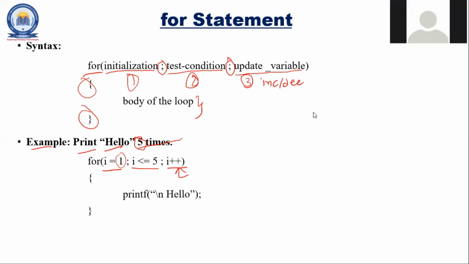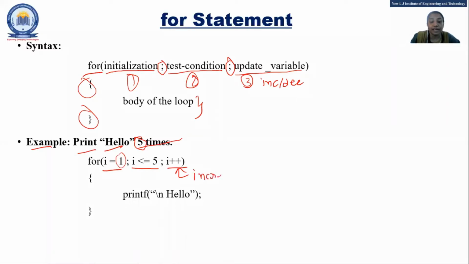Yes, it is what? Increment operator. Okay, it is not a 238 number. Unary operator is not a type of operator. Any operator can be classified in two ways: either it will be unary or it will be binary. But plus plus is what? An increment operator. That means what will it do? I equal to I plus 1. It will increment the value of I by 1.